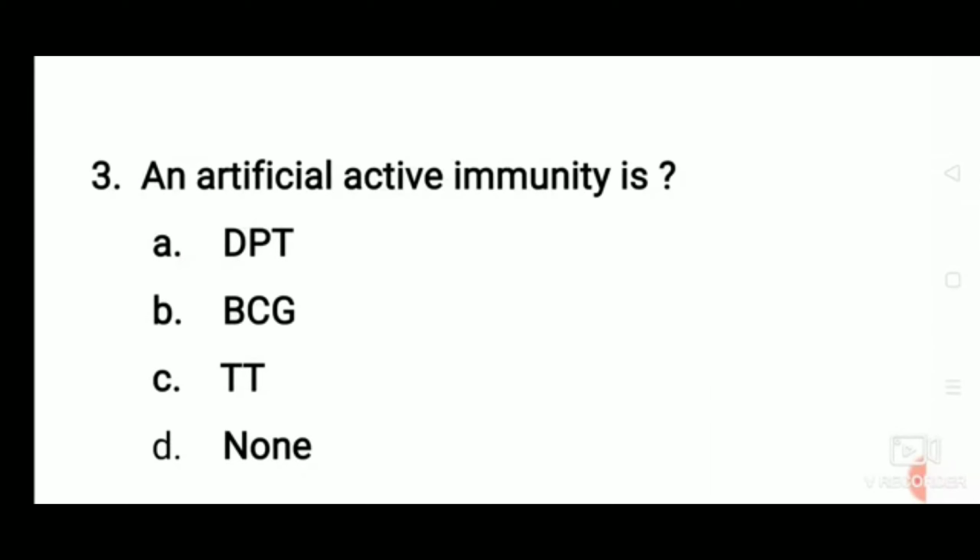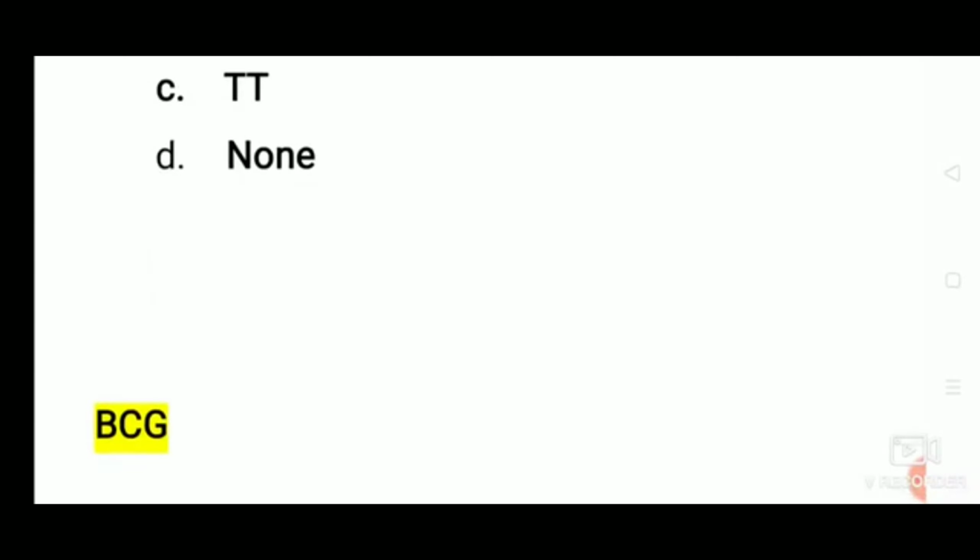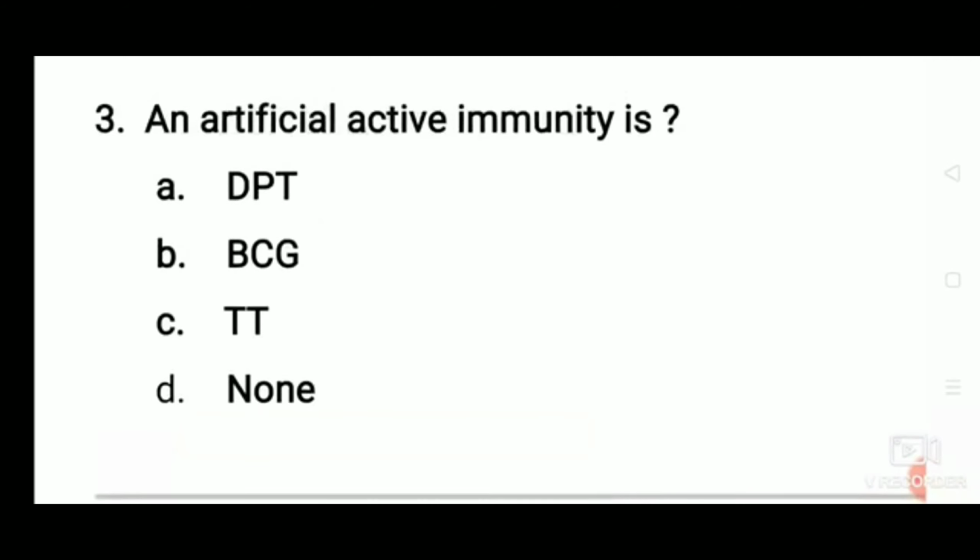An artificial active immunity is DPT (diphtheria pertussis tetanus), BCG (Bacillus Calmette-Guérin), TT (tetanus toxoid) or none? The correct answer: an artificial active immunity is BCG, Bacillus Calmette-Guérin. Active artificially acquired immunity refers to any immunization with an antigen. By giving a safe form of the antigen artificially, the body will produce its own antibodies.